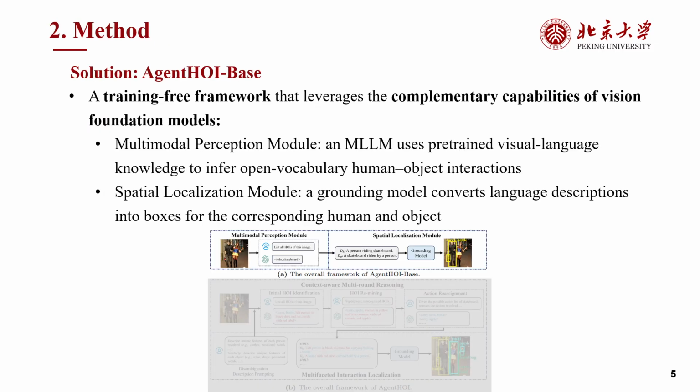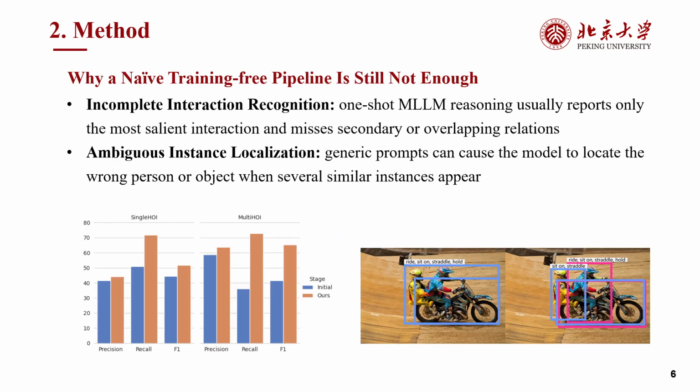To address these challenges, we propose AgentHOI Base, a training-free HOI detection baseline that leverages the complementary capabilities of vision foundation models. First, the Multimodal Perception Module utilizes an MLLM to recognize possible human-object interactions in the image. Then, the Spatial Localization Module uses a grounding model to localize the corresponding instances. However, a naive training-free pipeline is still not enough.